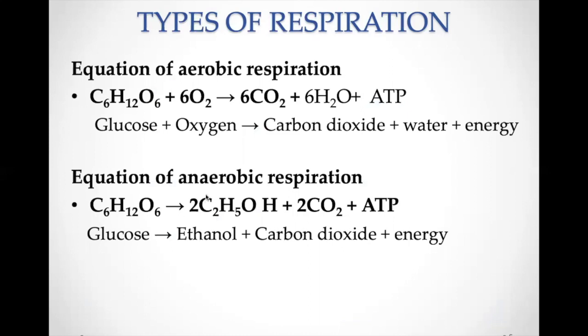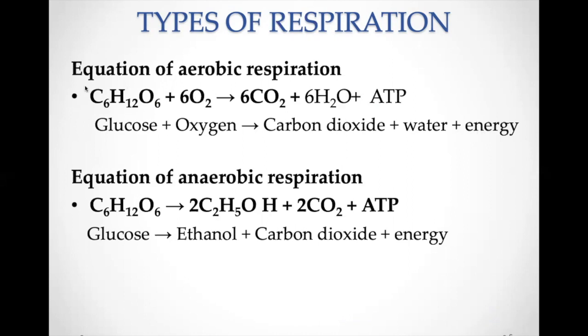This respiration can also be explained in the form of an equation. The equation for aerobic respiration: here glucose, which is a 6-carbon compound, C6H12O6, will undergo oxidation and it will form carbon dioxide, water, and energy.